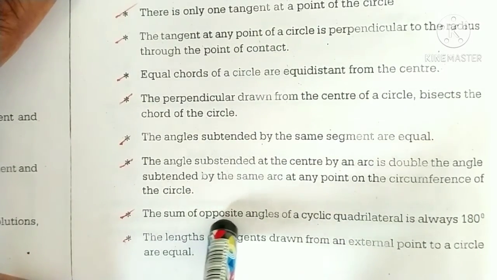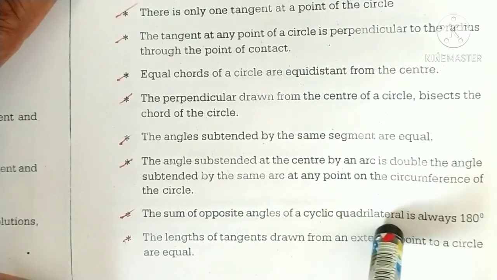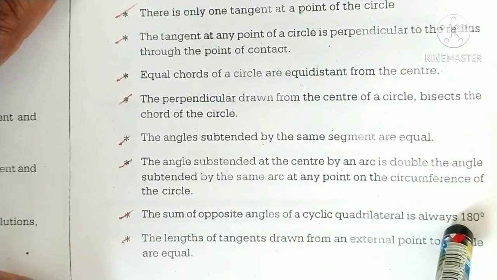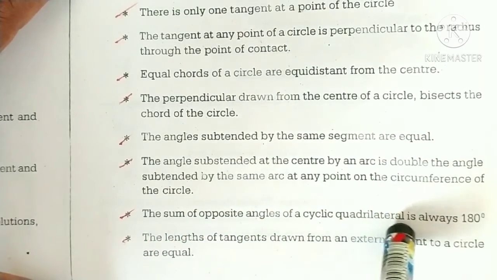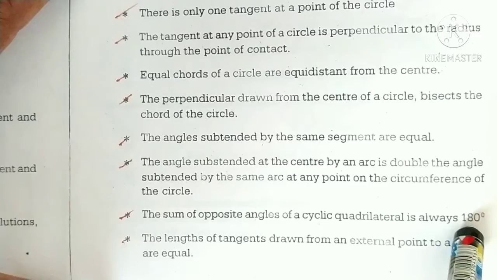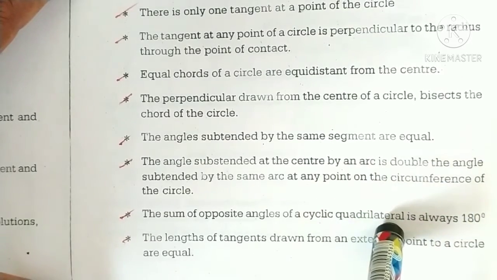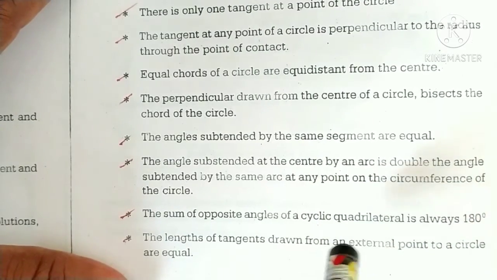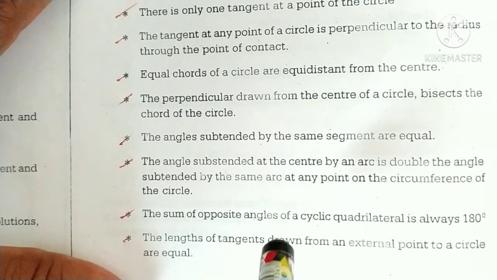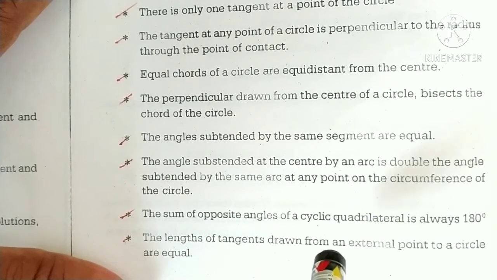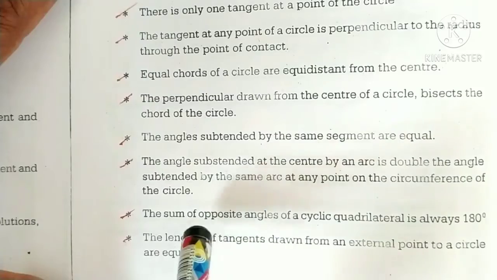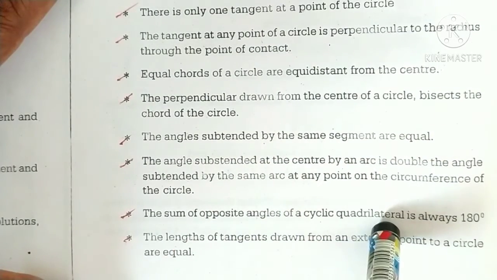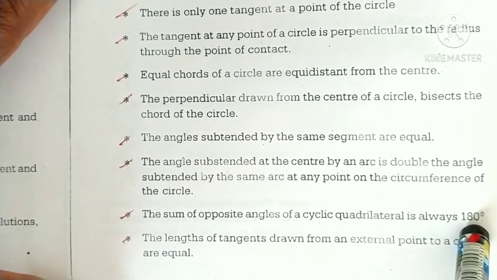The sum of opposite angles of a cyclic quadrilateral is always 180 degrees. Cyclic quadrilateral means all the vertices of a quadrilateral lie on the circumference of a circle. That is said to be a cyclic quadrilateral. Sum of opposite angles of a cyclic quadrilateral is always 180 degrees.